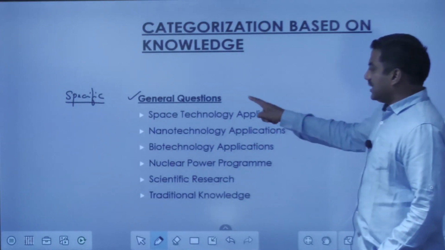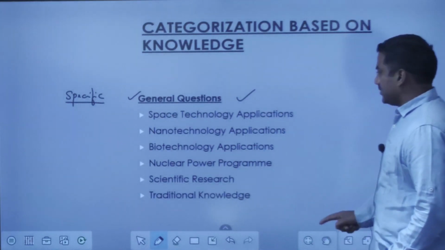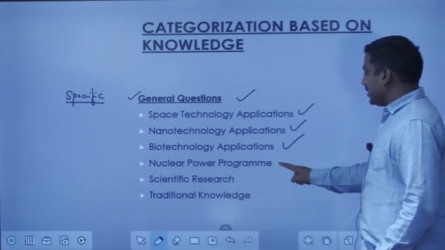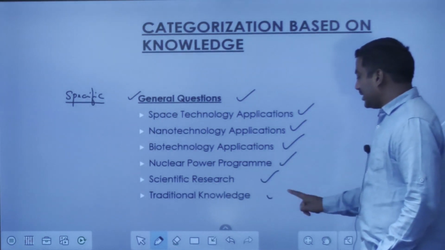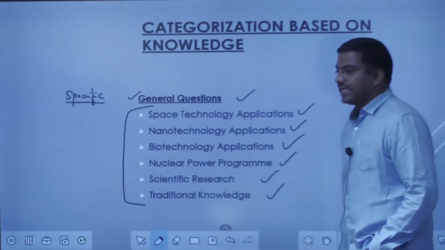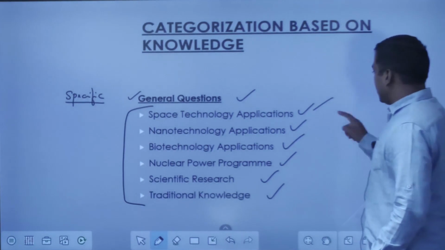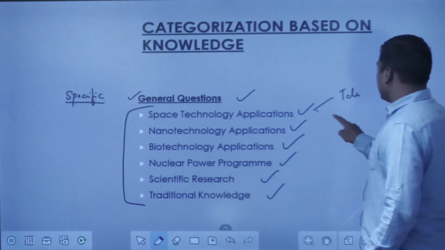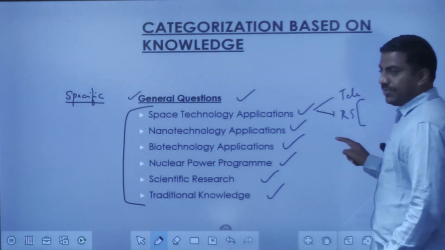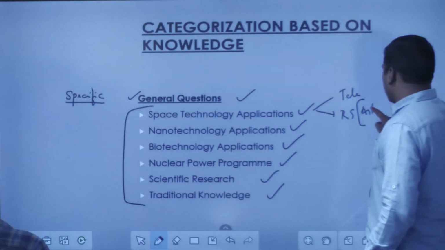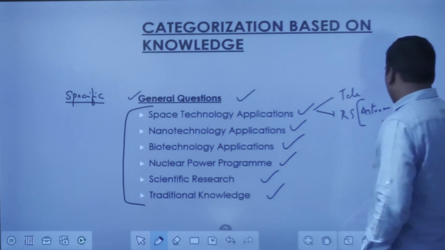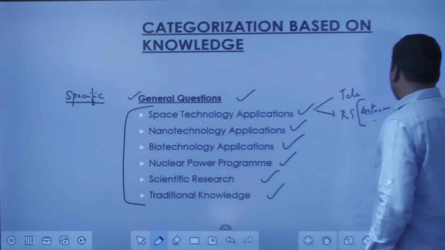Here, when it comes to the general questions, the trend has been like this: space technology applications, nanotechnology applications, biotechnology, nuclear power program, scientific research, and the traditional knowledge. So if you prepare on these aspects, like space technology applications, maybe it is with respect to telecommunication, or with respect to remote sensing. Under remote sensing, we get a lot of applications like astronomy, then many applications with respect to disaster management.